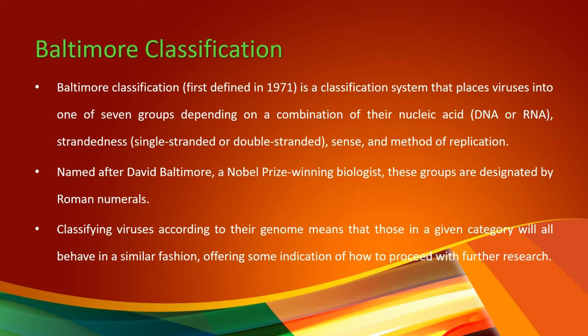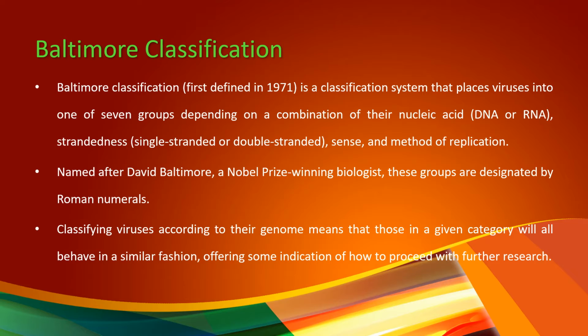Next type of classification is Baltimore classification. Baltimore classification was first defined in 1971. This is a classification system that places viruses into one of 7 groups depending on a combination of their nucleic acids, that is the presence of nucleic acid, whether it is DNA or RNA, and the strandedness, whether it is single-stranded or double-stranded.